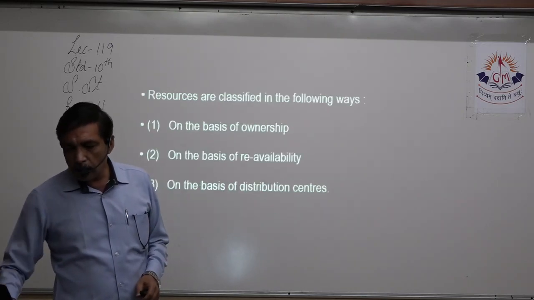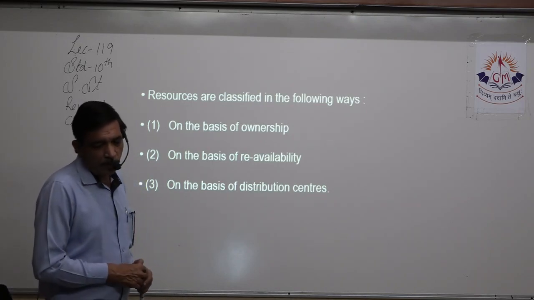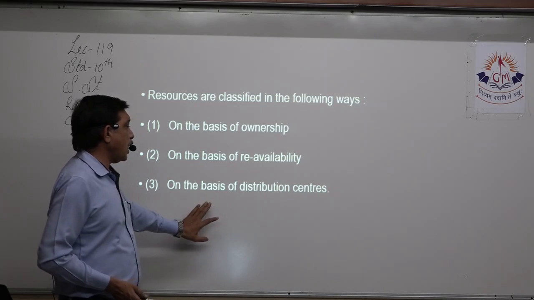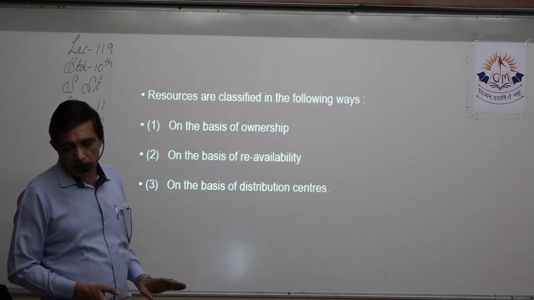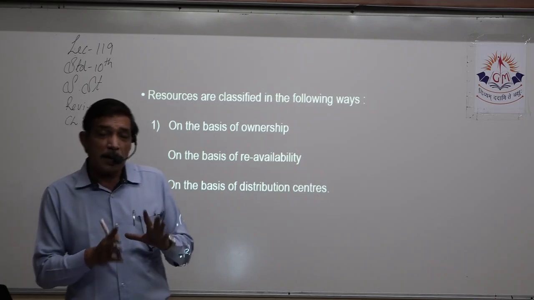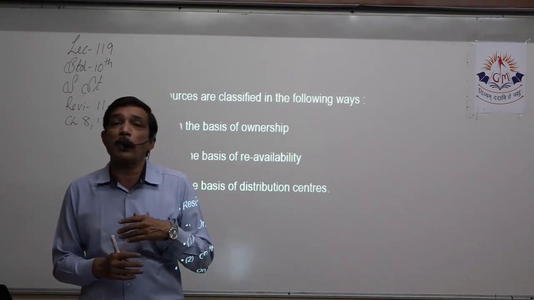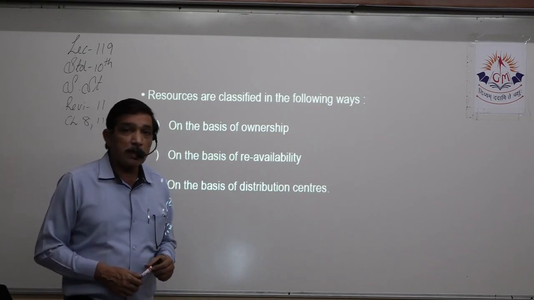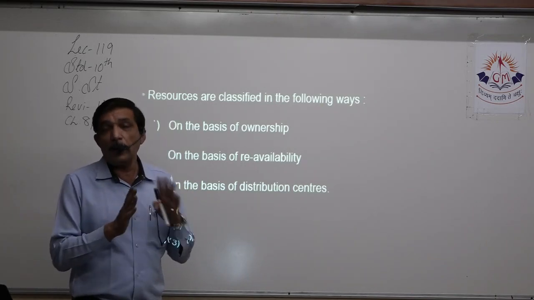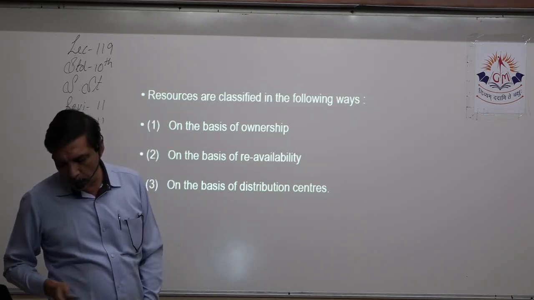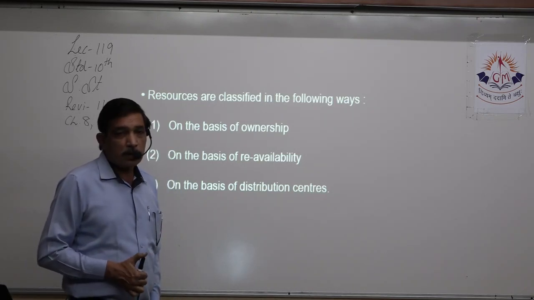Now, next is give the classification of the resources on the basis of ownership, renewability, and on the basis of distribution. Now, a chart is given to you. Please do not memorize it, but that chart enables you to remember it easily. So please study the chart properly. And as far as writing is concerned, we have to write in paragraph form, right? So you can write it in this way: ownership, details, examples. Okay, on the basis of ownership.